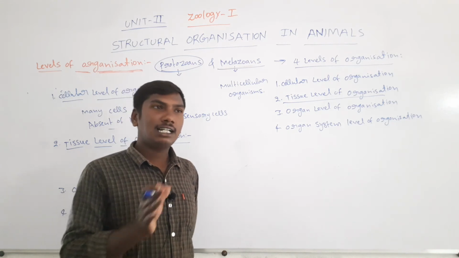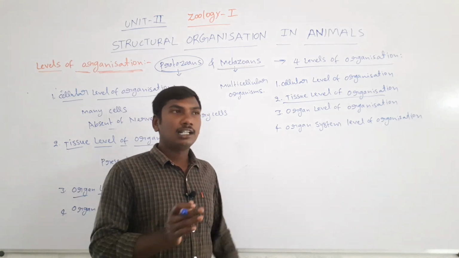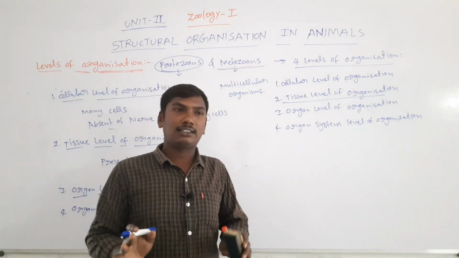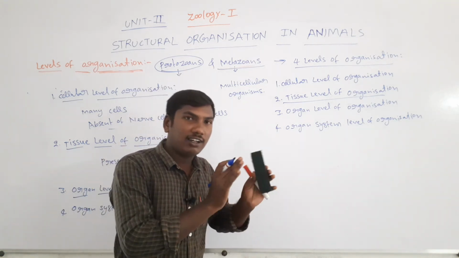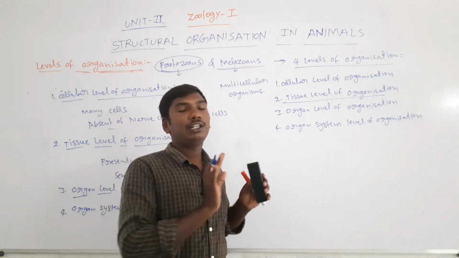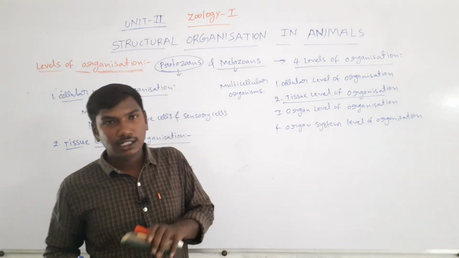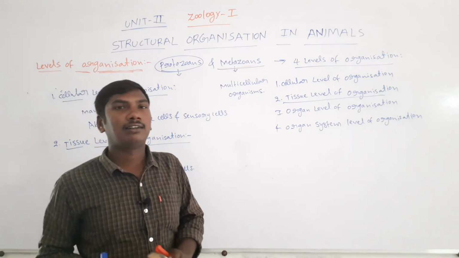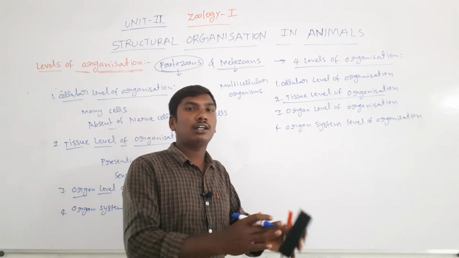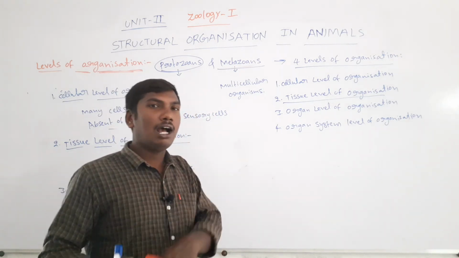The second one is the tissue level of organization. It means the organism is made up of many cells, and the same functioning cells are combined to form tissues. Third, the same functioning tissues are combined to form the organ.